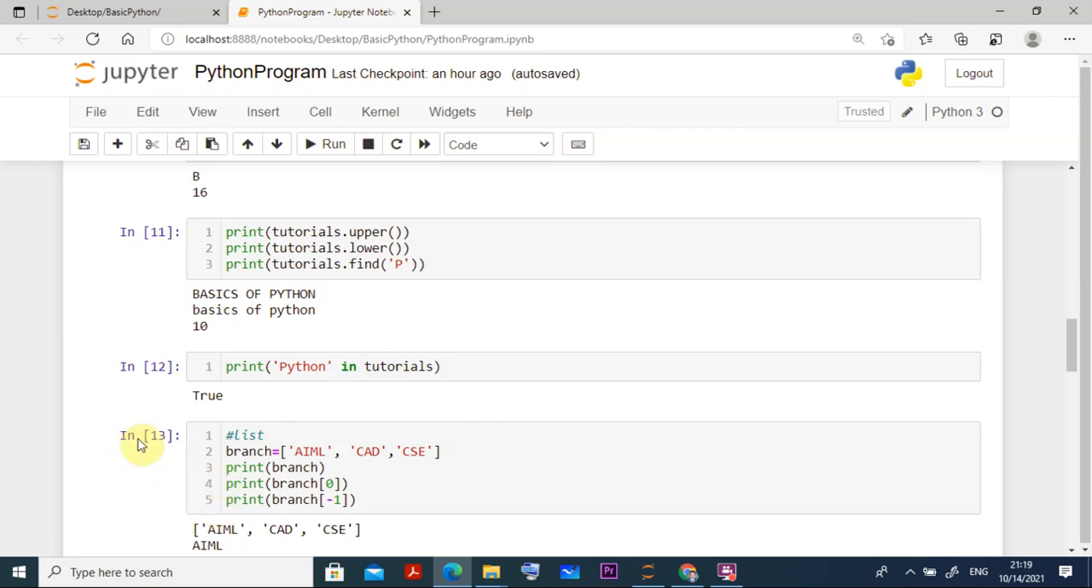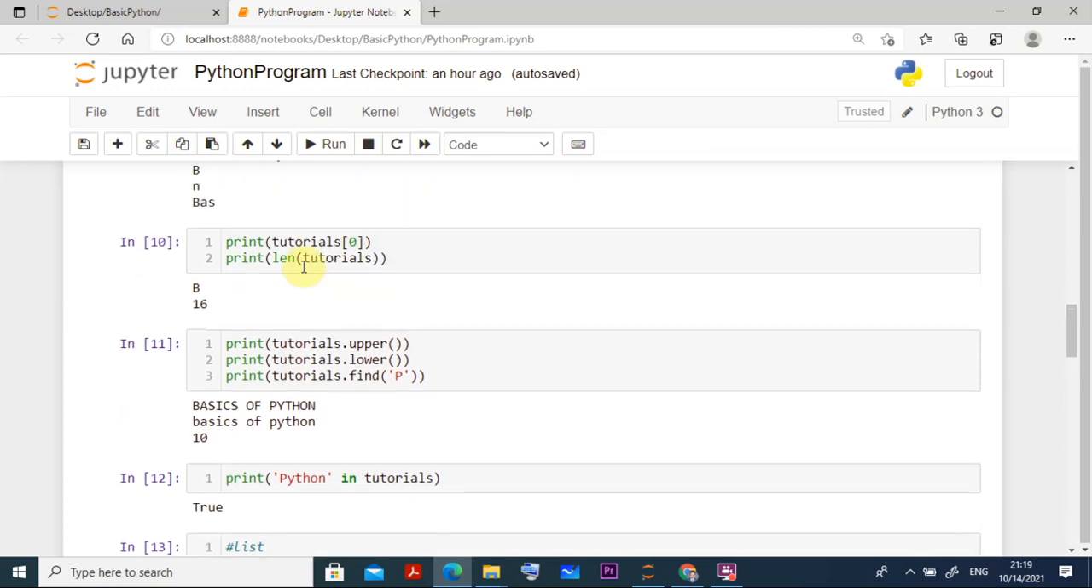So that also I can find it. Suppose I want to make it upper. You have a method like upper, so print tutorials dot upper. You put it there, and you see that everything you wrote is converted to uppercase. Similarly, print tutorials dot lower, and everything is converted to lowercase.